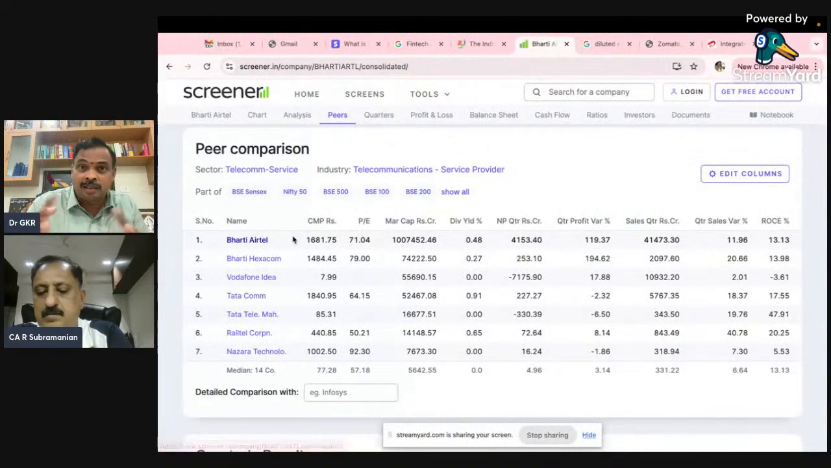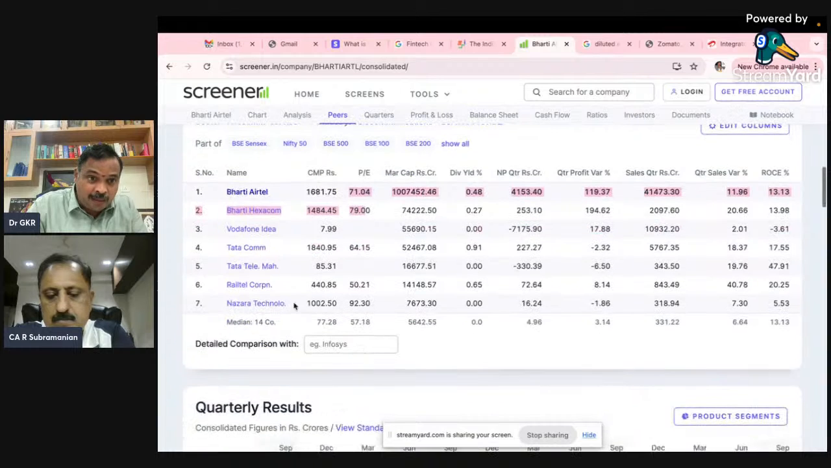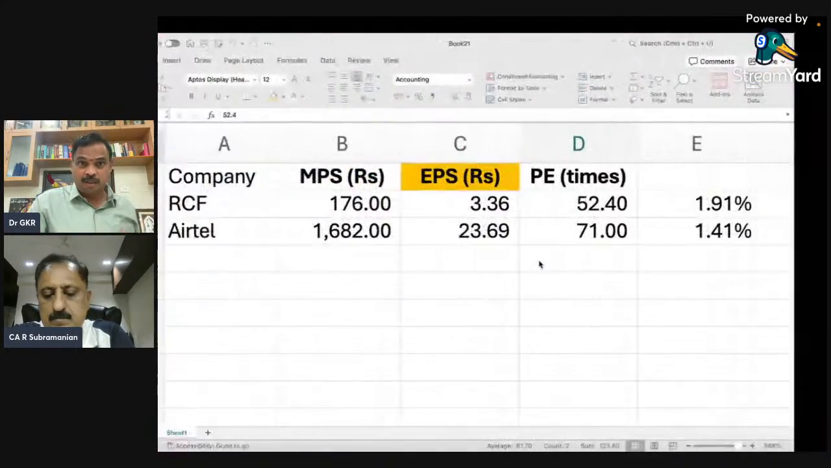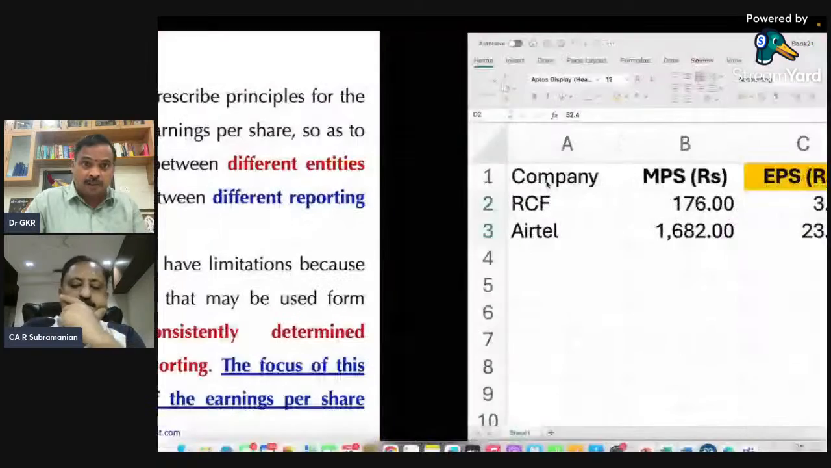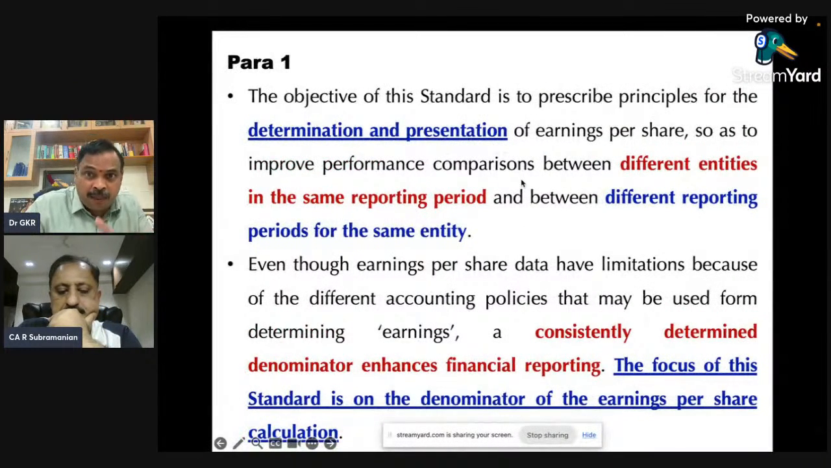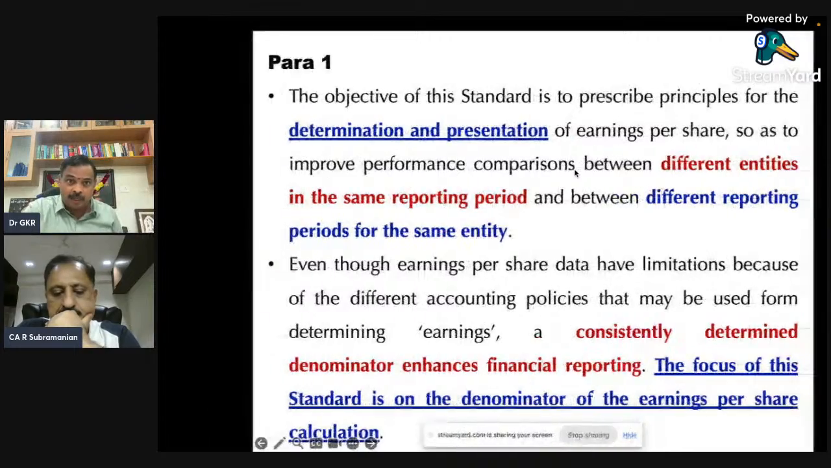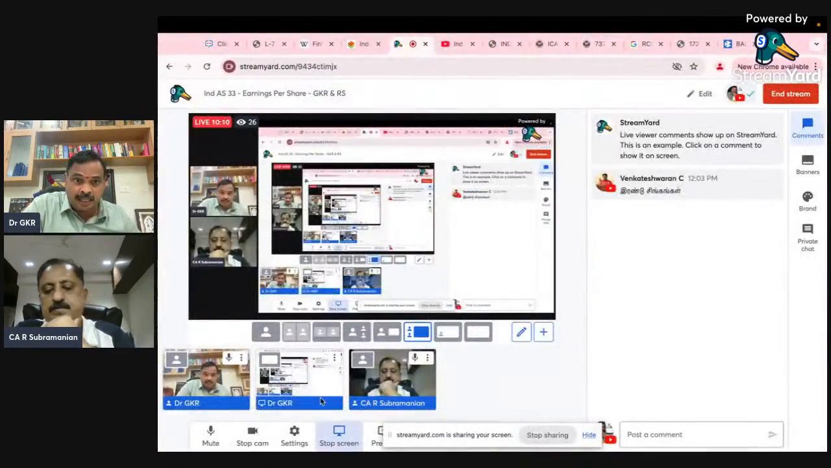With the same telecom companies, Bharti Airtel and Bharti Hexacom, both are almost 70 times. Maybe the cheapest is Railtel Corporation. Okay, so that is the cheapest. Maybe the nearest cheapest is 50 times. So that is where we need to appreciate the purpose of this particular standard: determination and presentation, DP, of earnings per share. Okay, so in very simple terms, I will call this DP. Good.